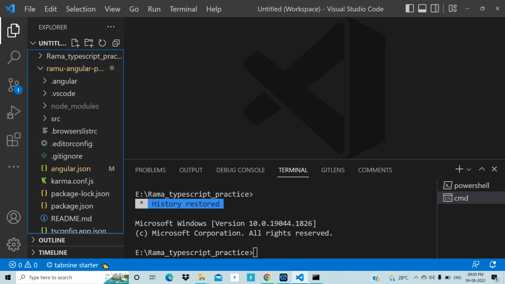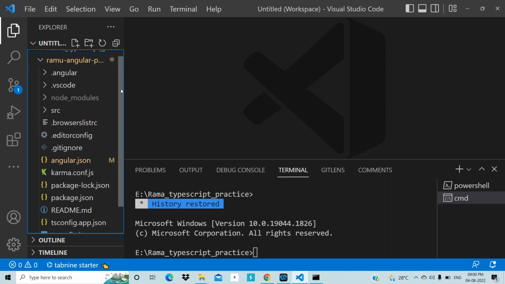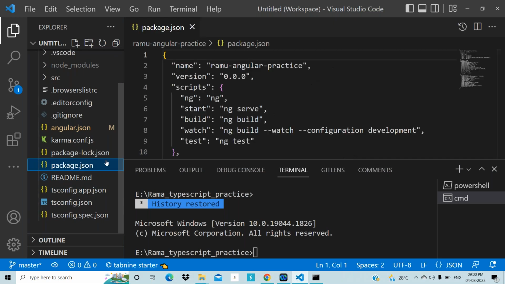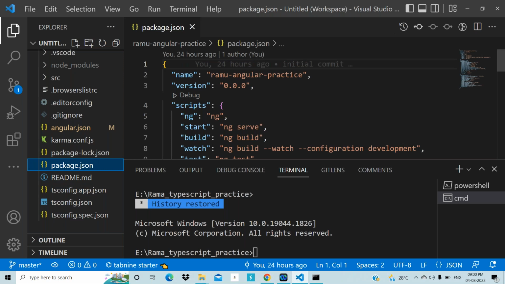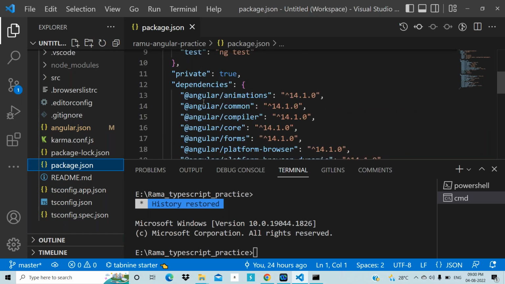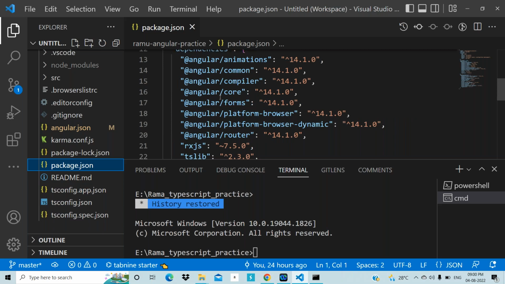First of all, whenever you open any new Angular application, whatever it may be, first go to the package.json file. Here you can find dependencies, that means the packages list.